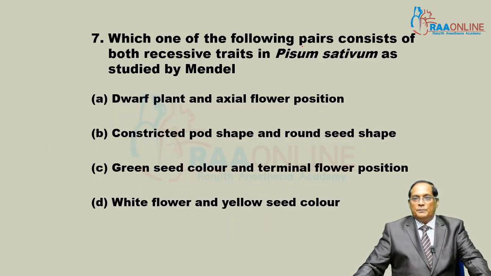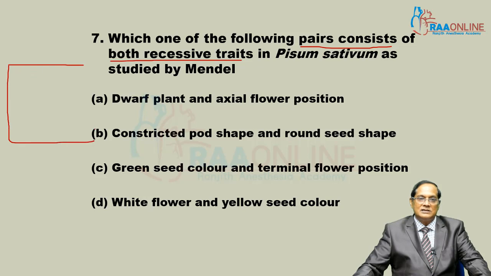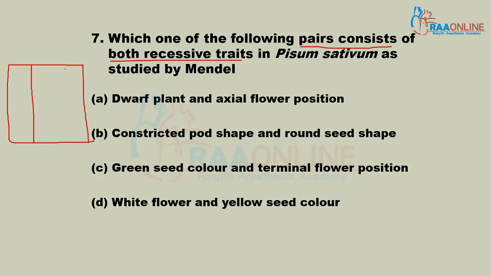Which one of the following pairs consists of both recessive traits? In our NCERT book, a list of 7 characters with dominant and recessive traits is given.